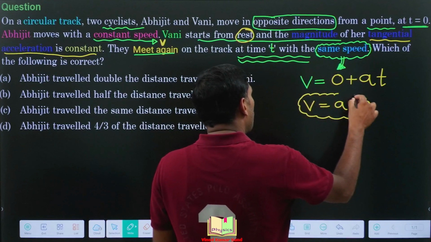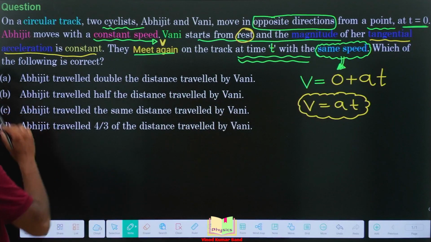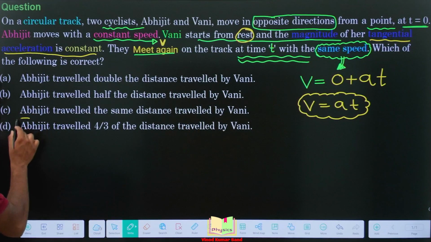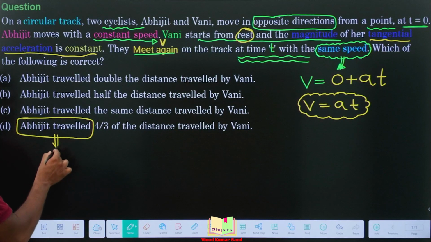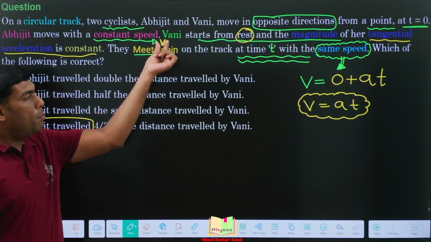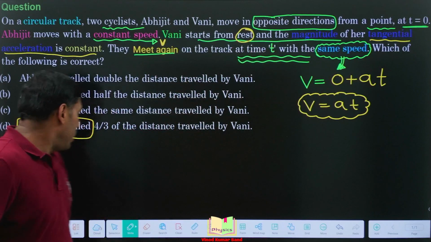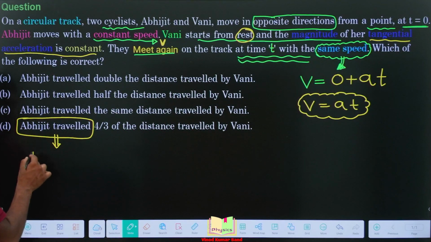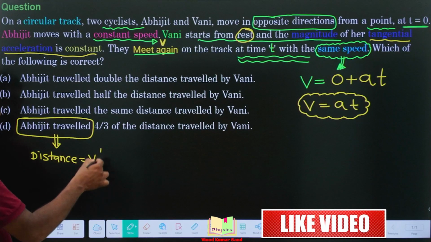Now, the question was asking the distance traveled. Let us check how much Abhijit has traveled. The distance traveled by Abhijit will be his speed v into the time interval t. Abhijit traveled the distance equal to vt.